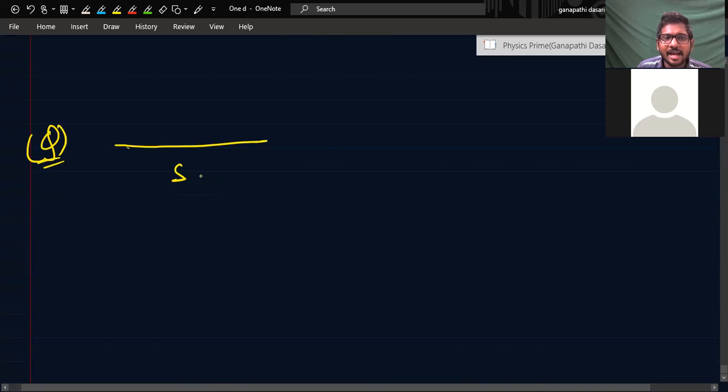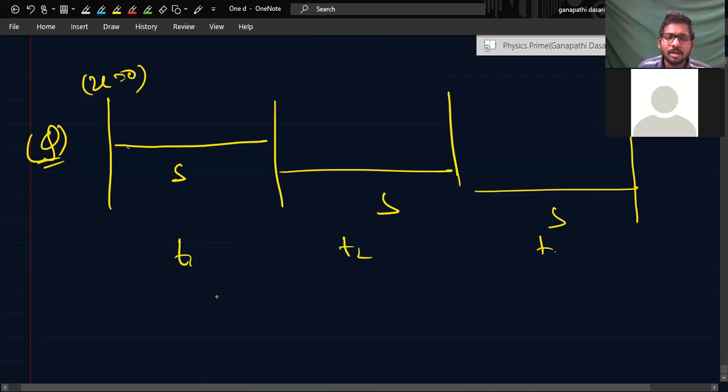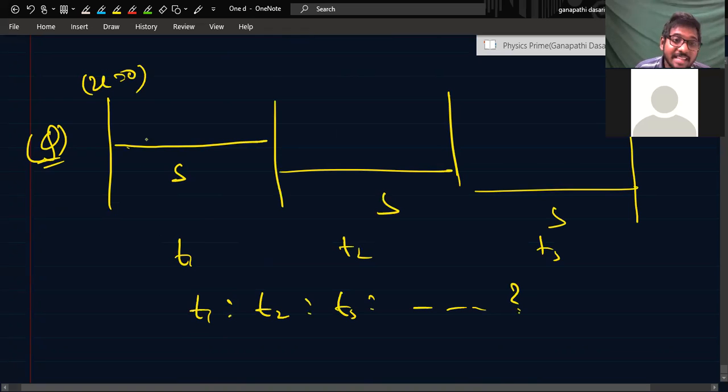This is S, first S, equal. This is second S. These are not times here; equal distances are taken. The time asked, initial velocity is 0. Time asked is T1, T2, T3 and so on. So you are asked the ratio T1 is to T2 is to T3 and so on. Got it? There, equal times were given and displacement ratios were asked. Here equal displacements are given. He is asking what is the ratio of times. Got it?